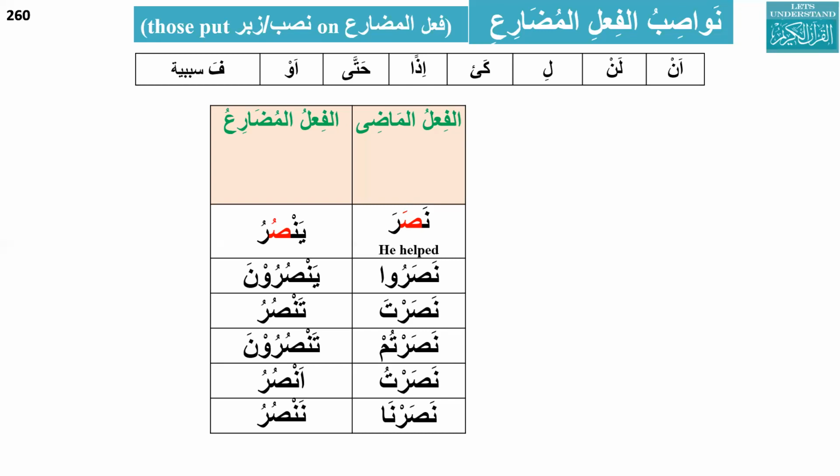Pesh will go to Zabar. No, who told you Pesh will go to Zabar? Noon is dropped. For singular, the last letter will have the Zabar or Nasab, as we say. This is Fatha. But in the plural case, the noon will be dropped. So lan plus yansuruna will be lan yansuru. Okay. Similarly, what will happen with tansuru?